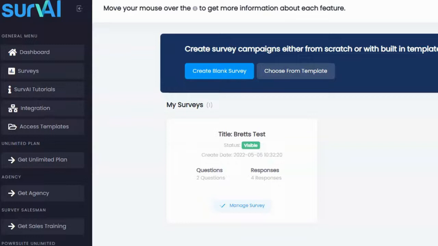Now, normally when I test software, what I do is I actually get access to the software, and then I play around with it, and I start running some tests with it. You can actually see I have a survey here, the first one called Brett's Test, and I've actually done another one as well that I deleted. But I don't want to just test the software this time and tell you what I think. I want to do more than that in this particular instance. So what I'm going to do is, now that I've actually tested it and know how it works, I'm going to go ahead and use it in my own business.